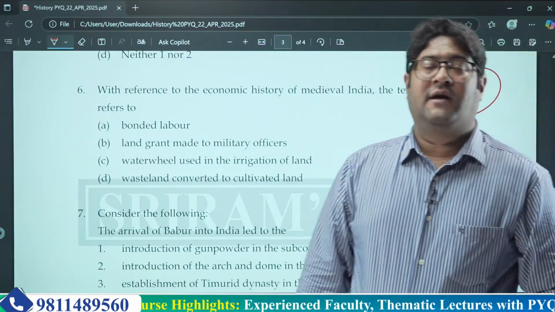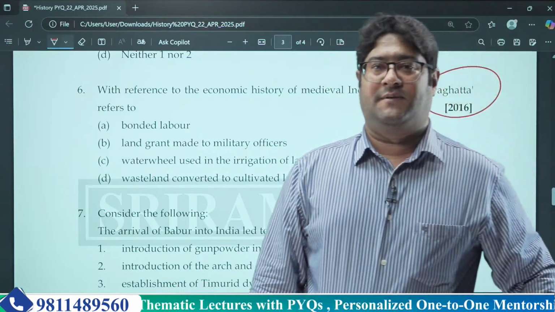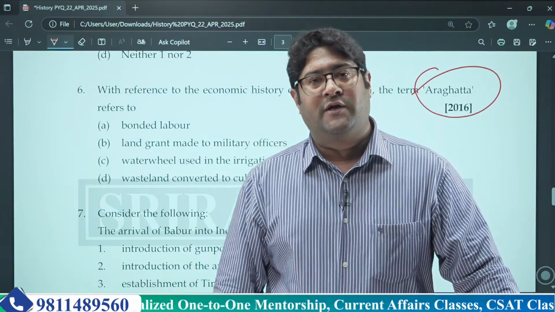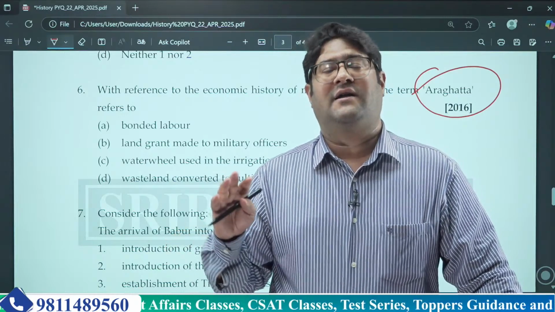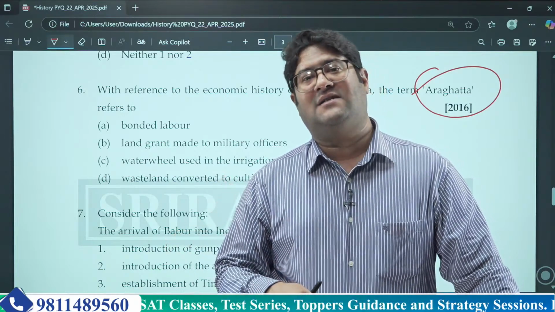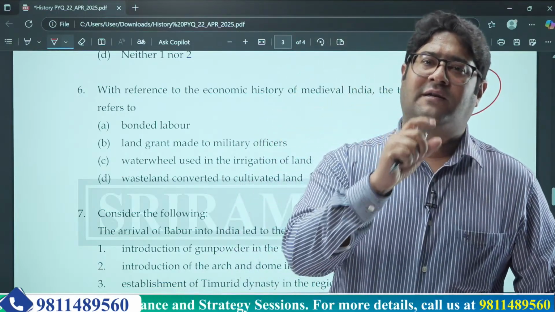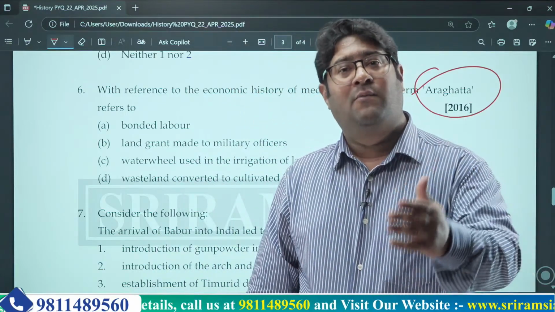Now, in the earlier sessions, I already talked about this particular thing, that some specific terms are very much important while you're going through your syllabus of the whole history part along with art and culture, because the UPSC has this habit of asking those specific terms. They only talk about those specific terms, that what does this stand for in medieval times or in ancient times or even in modern times.